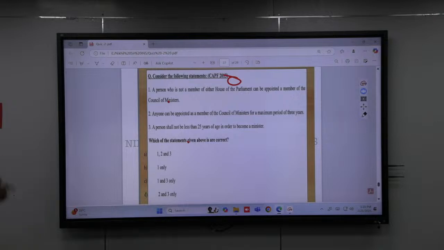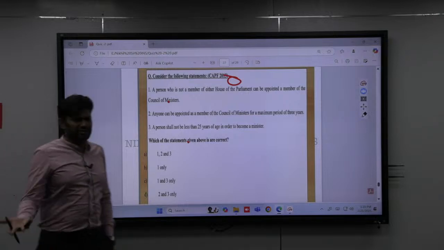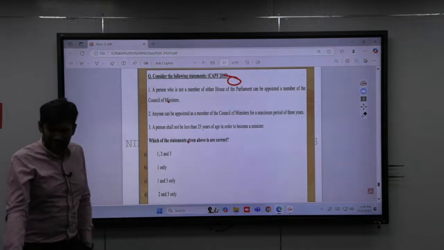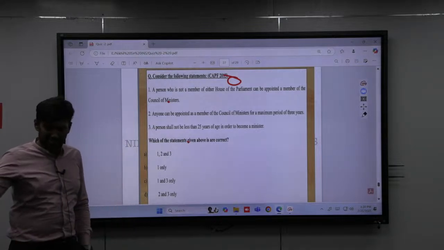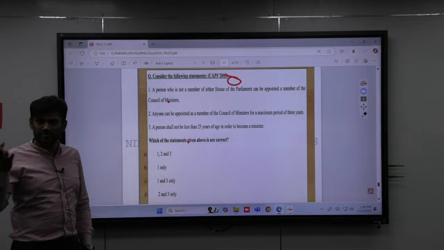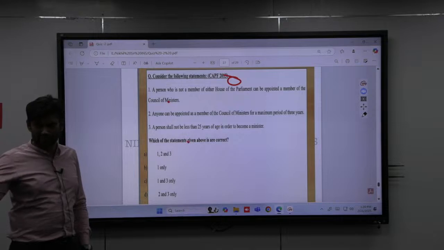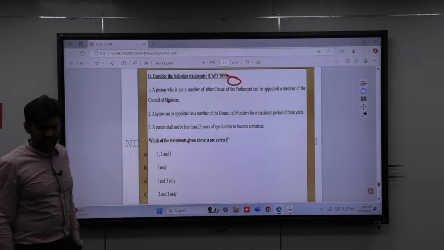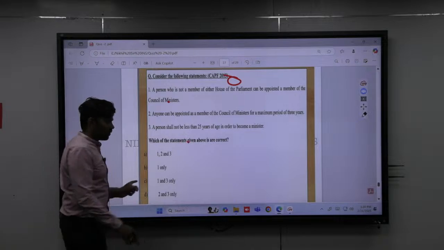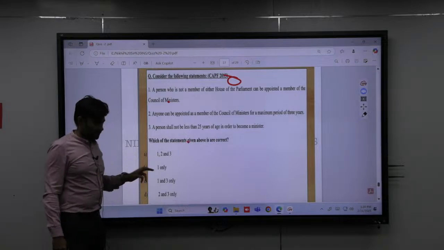A person shall not be less than 25 years in order to become a minister. 100% correct, because at least you have to be a Lok Sabha member or a Rajya Sabha member. So among Lok Sabha and Rajya Sabha, at least you have to be 25 years to be appointed a minister, because to get there you have to be an MP to become a minister. So the answer is what? 1 and 3.